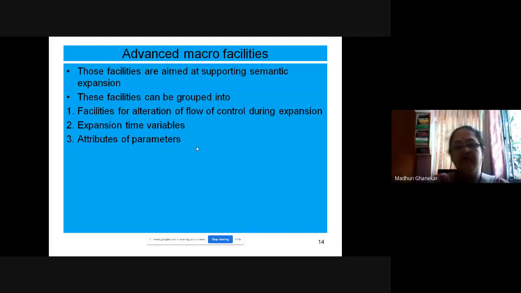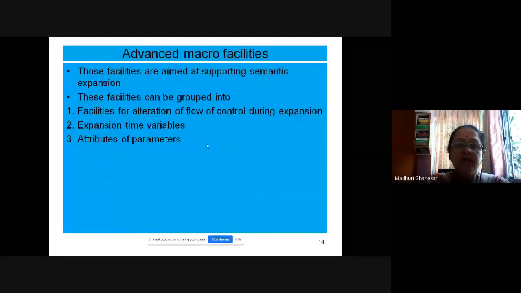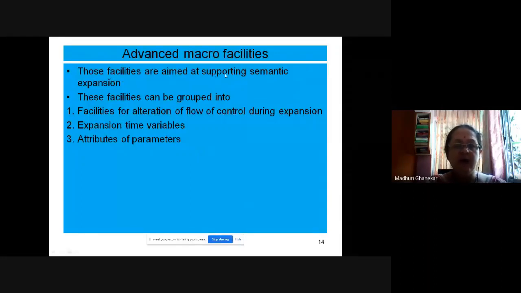Only some portion of these advanced macro facilities will we be able to cover today. So what are the advanced macro facilities? Those facilities are aimed at supporting semantical expansion. Do you remember we discussed earlier there are two types of expansions: lexical expansion and semantical expansion.